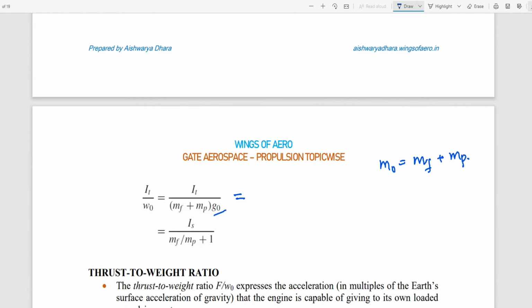They have just substituted over here, simplified, and got this value. Please note down this formula. Shall I move to the next one? Yes.